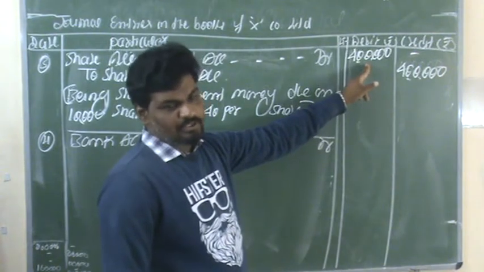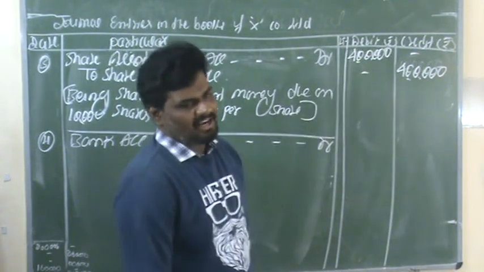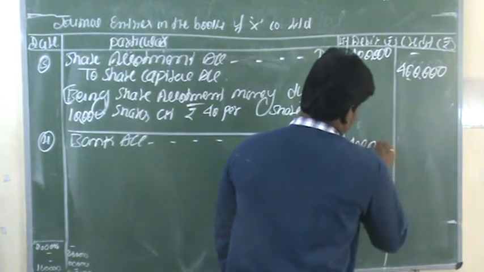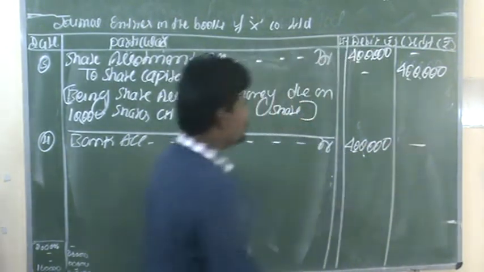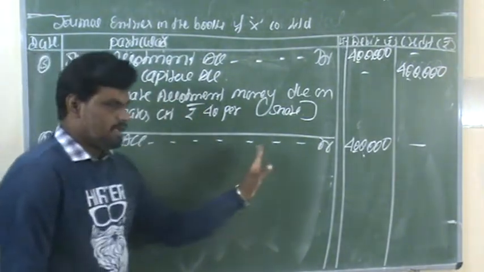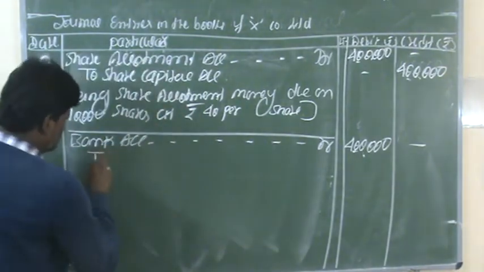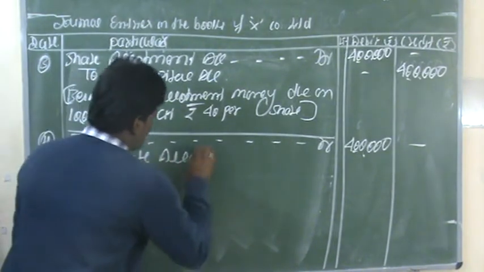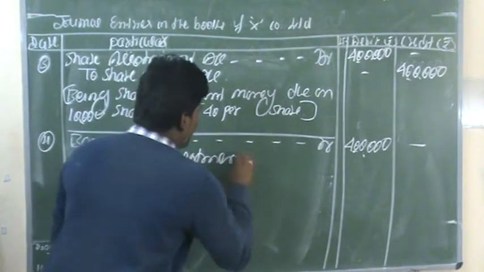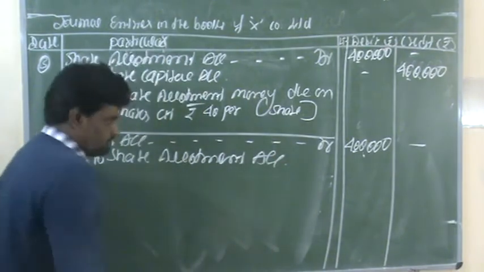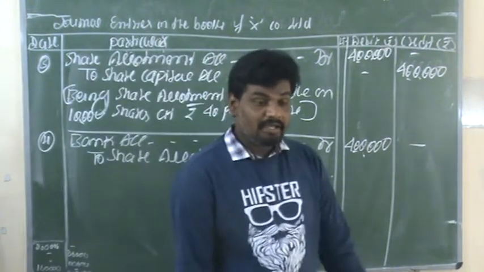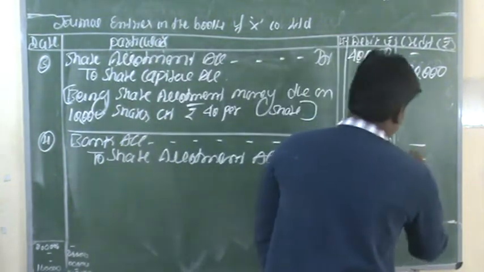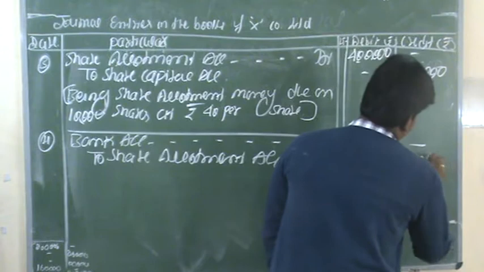They are receiving rupees 4 lakhs at the time of allotment. Write down 4 lakhs rupees. Bank account debit to share allotment account. In the credit column, you have to write 4 lakhs rupees.